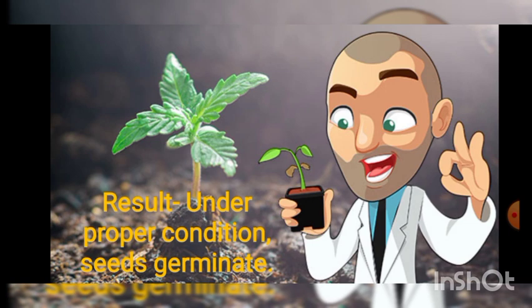Once you write the observation, you have to write what result you get. And remember, it is very important to draw diagrams of that experiment. Diagrams should be well labeled and colored also.